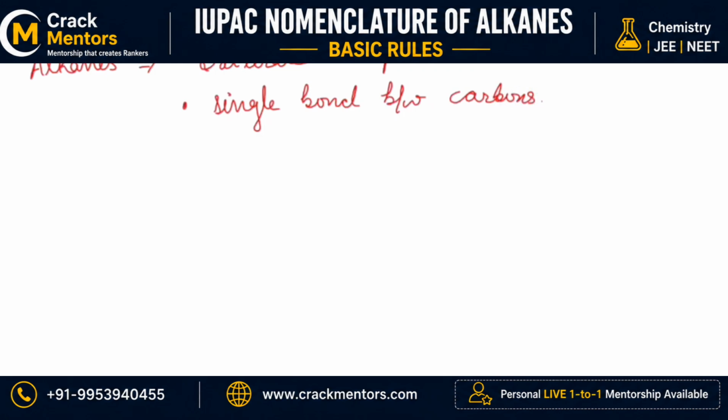You know that there is a special name for alkane also. That special name has already been mentioned in your NCERT. Its name is paraffin. And we know that the compounds which are formed purely by carbon and hydrogen are known as hydrocarbons. So alkanes are paraffin hydrocarbons.